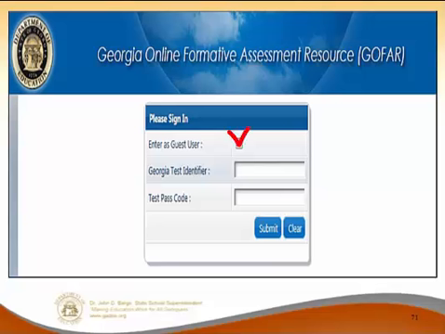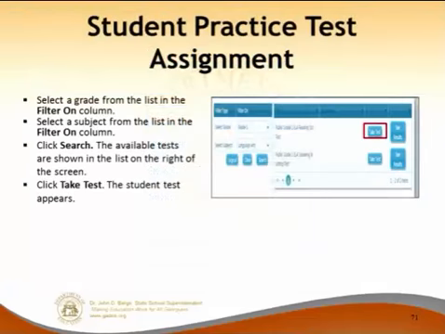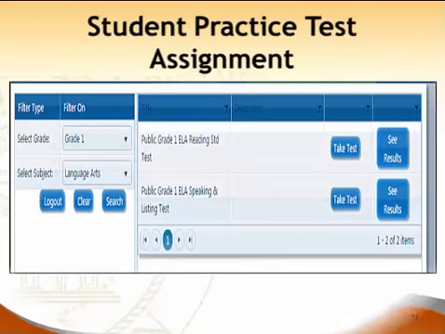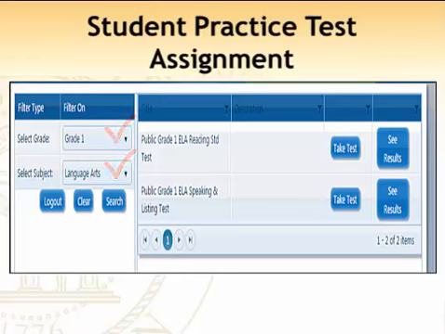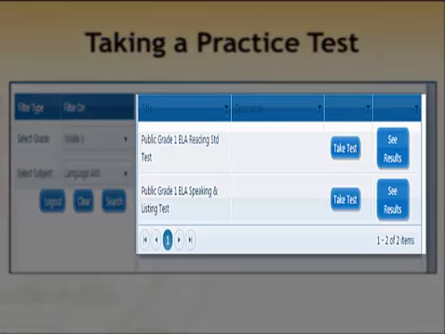So what you do is you click up right here and then click submit. Once you've done that, then it's just a matter of finding and filtering, again, what tests they want. If they're grade 1, they would just click on grade 1, language arts, click on that. There are the tests that are available. Then they would click on take test.